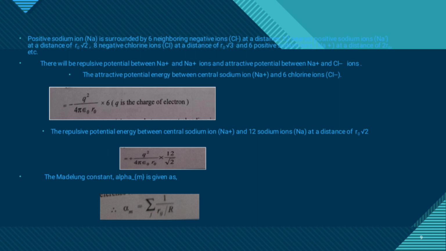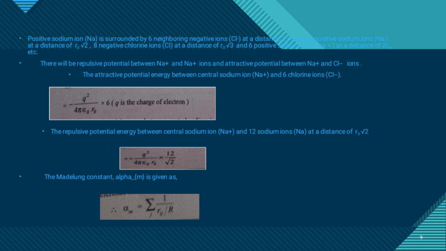There will be repulsive potential between Na+ and Na+ ions and attractive potential between Na+ and Cl- ions. The attractive potential energy between the central sodium ion Na+ and 6 chlorine ions Cl- is equal to minus q square by 4 pi epsilon naught R naught into 6, where q is the charge of the electron.